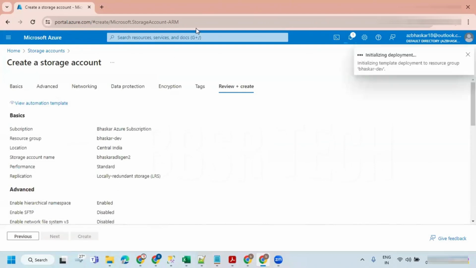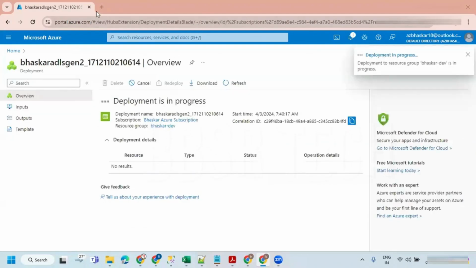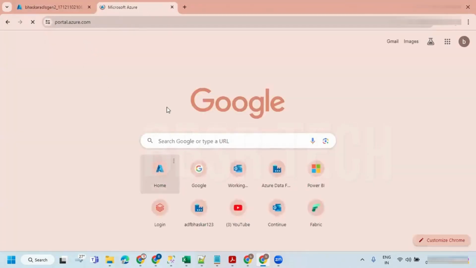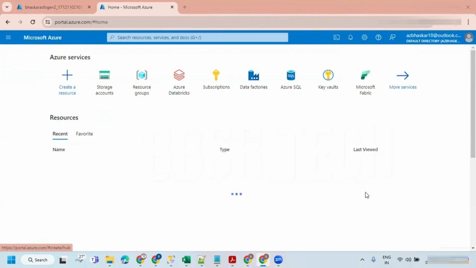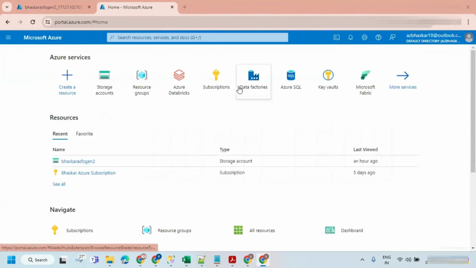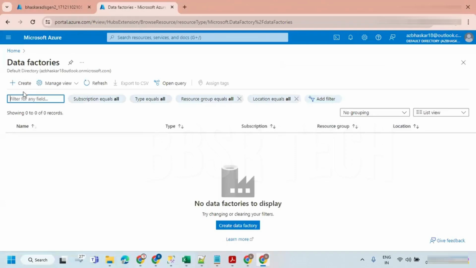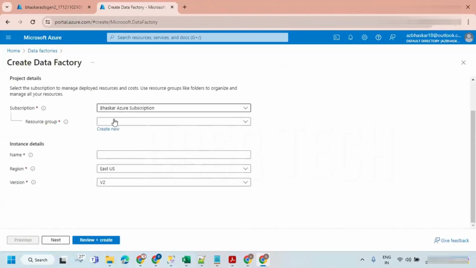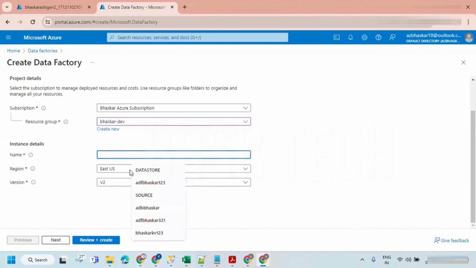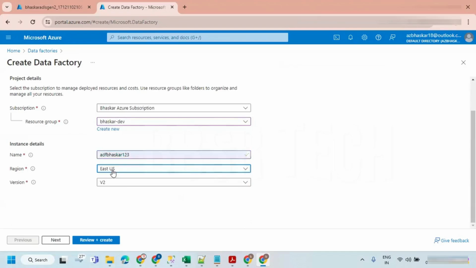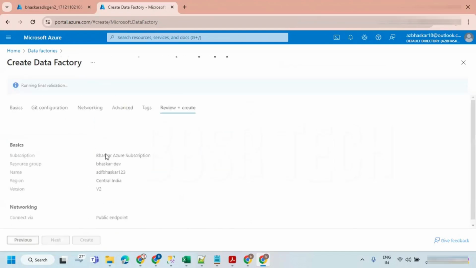Let's create it. While it is creating, let's go and set up the Data Factory. Let's go to Data Factories. Let's create. Let's take the existing resource group. Name of the data factory is ADF Bhaskar 103. Central India. Review plus create.